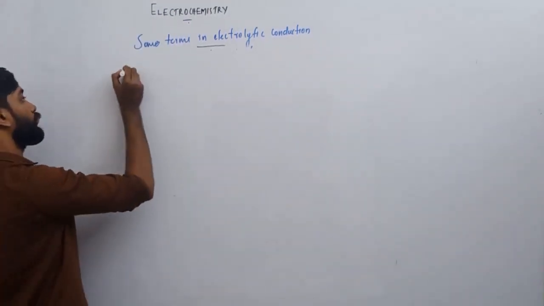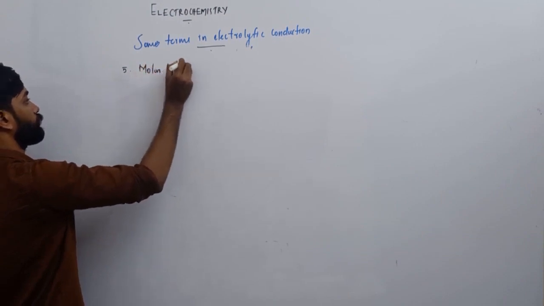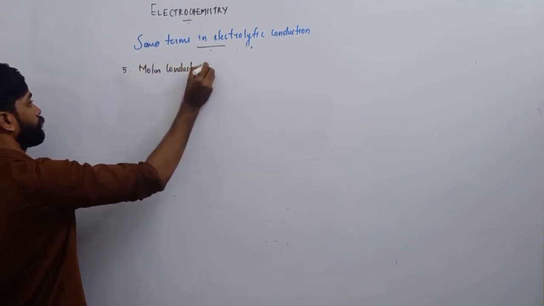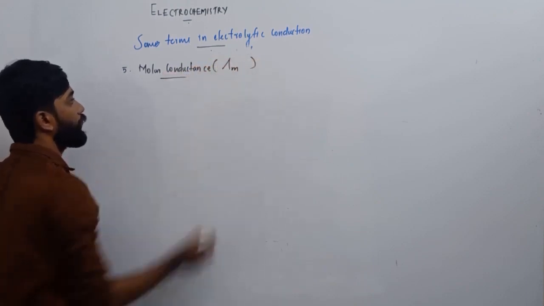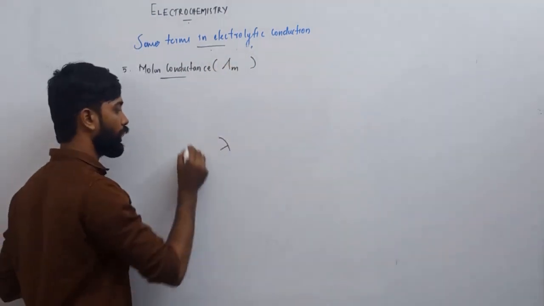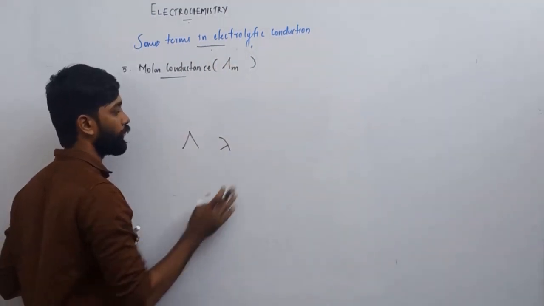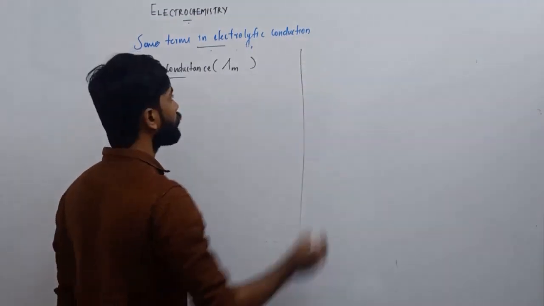The next, fifth term is molar conductance, and that is denoted by capital lambda m. This is capital lambda, not small lambda.